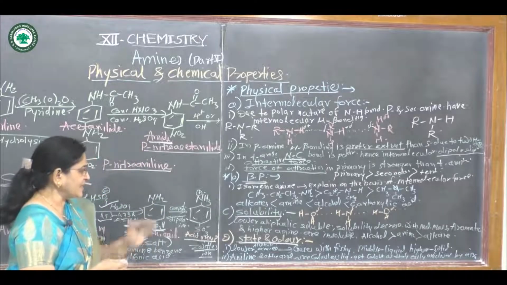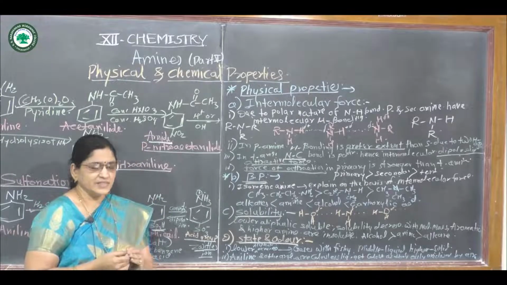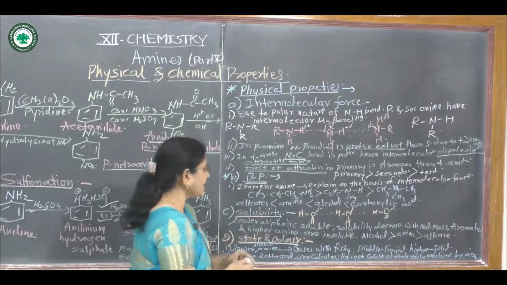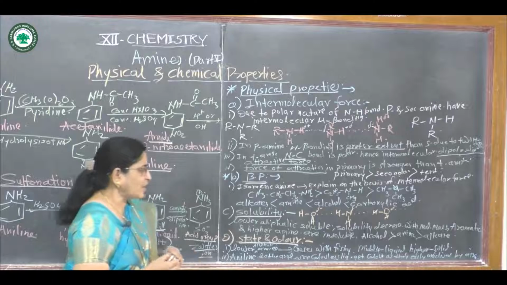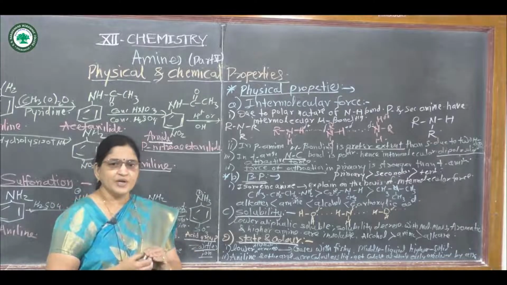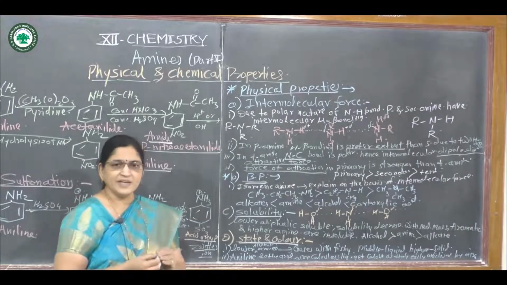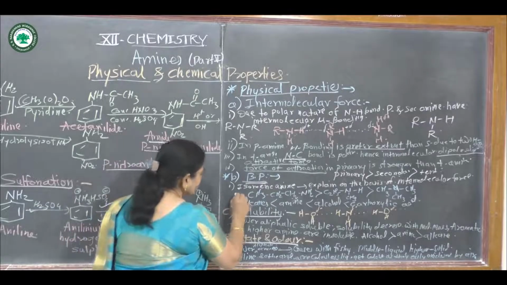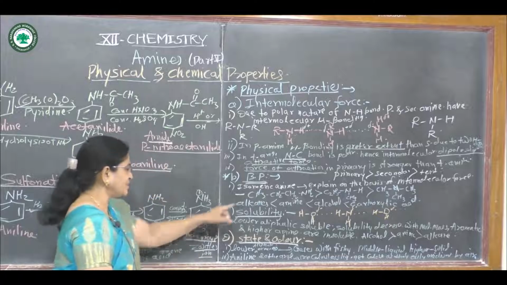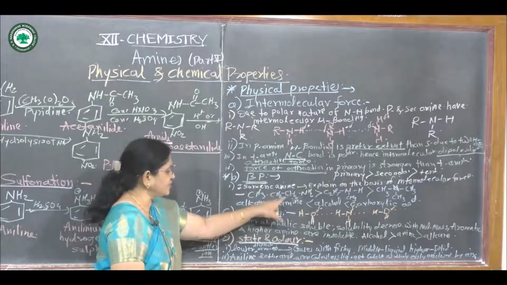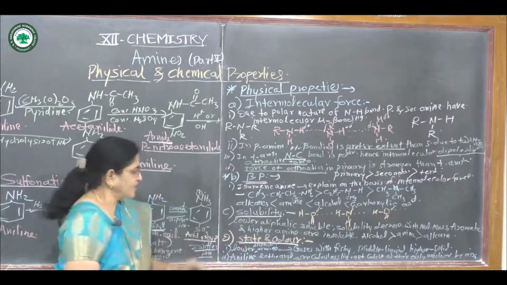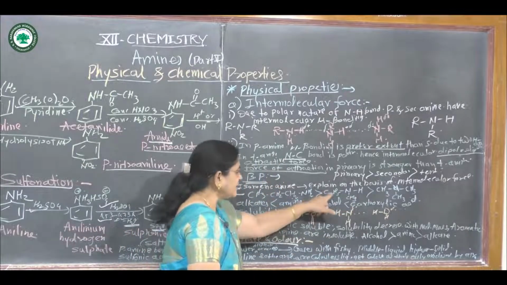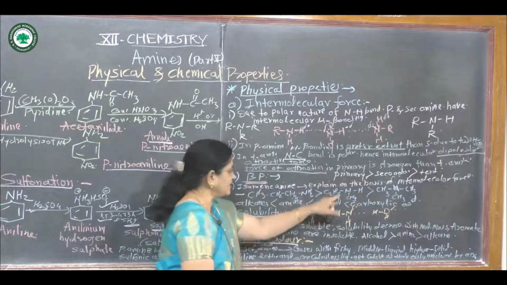In boiling point, in isomeric amines, that means primary, secondary and tertiary, this is explained on the basis of intermolecular force. Suppose this is an example of primary amine, propylamine, CH3CH2CH2NH2. The isomer of this compound, a secondary amine, is ethyl methyl amine, with an ethyl group and a CH3 group on the nitrogen atom.